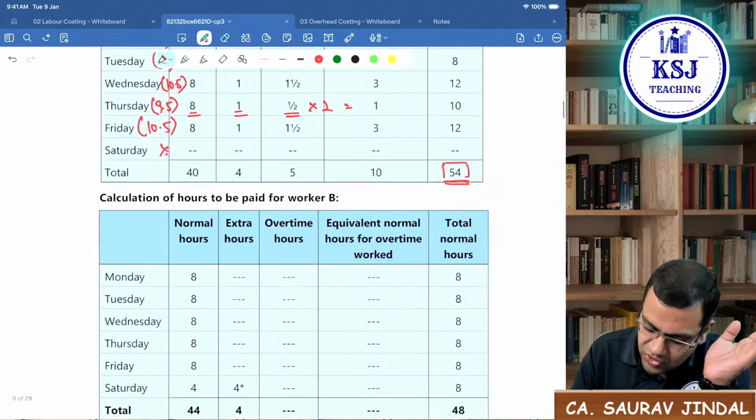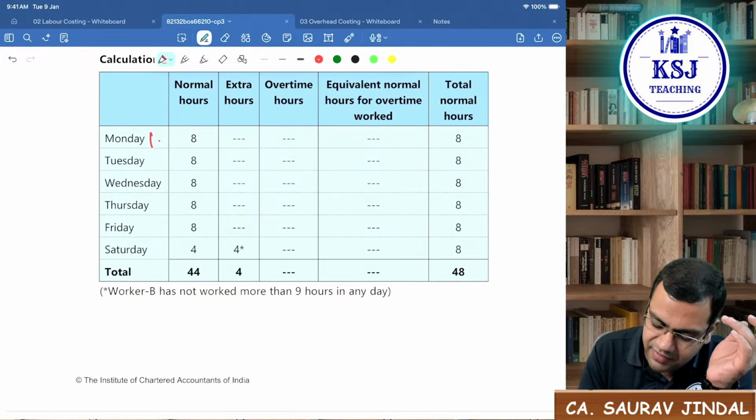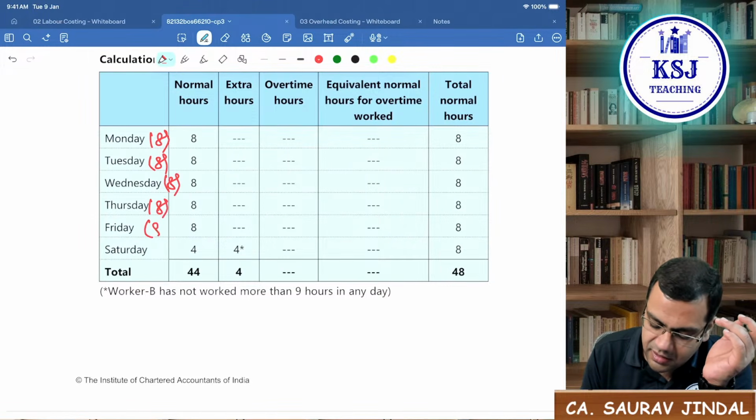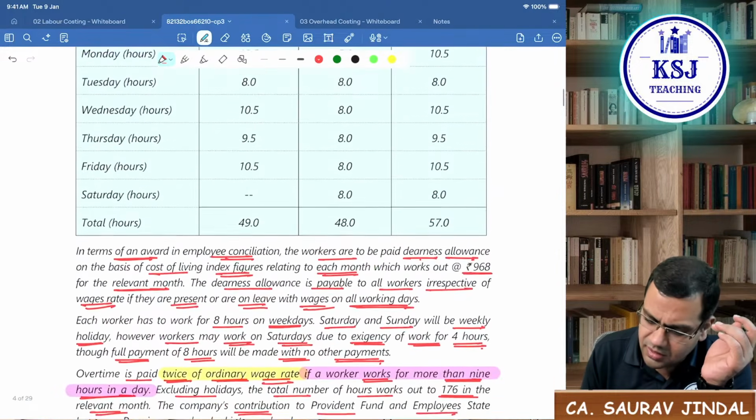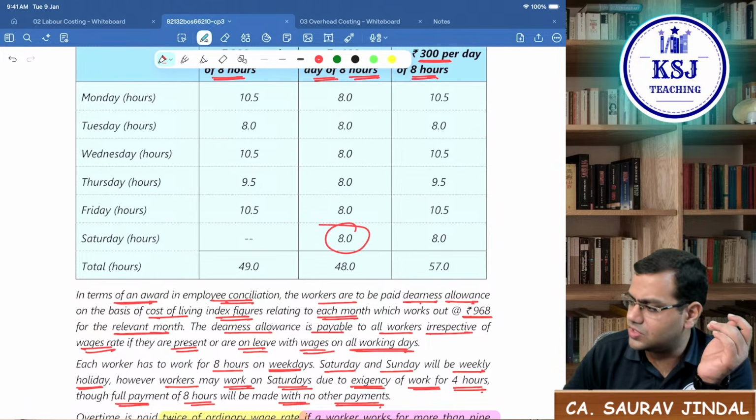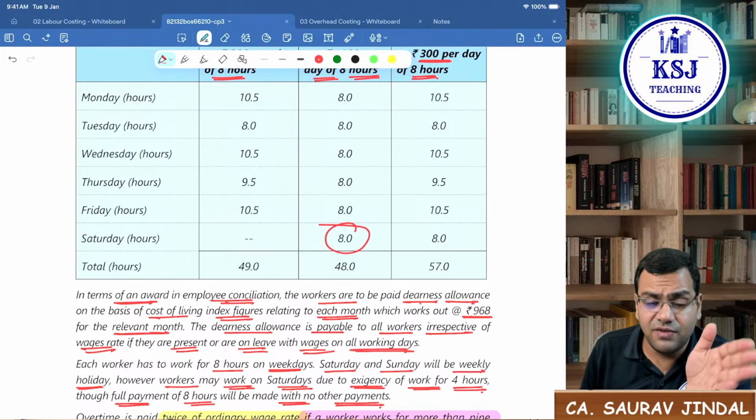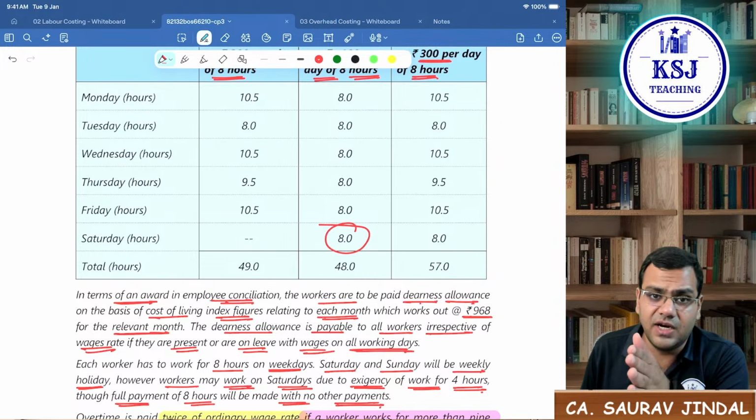Worker B is very straightforward. He is working for 8 hours only every day. 8, 8, 8, 8, 8. And on Saturday also he is working. Yes sir, Saturday also he is working for 8 hours. So he will be paid for 8 hours. Even if he had been working for 4 hours, we would have paid for 8 hours. He is working for 8 hours, we'll pay for 8 hours only.